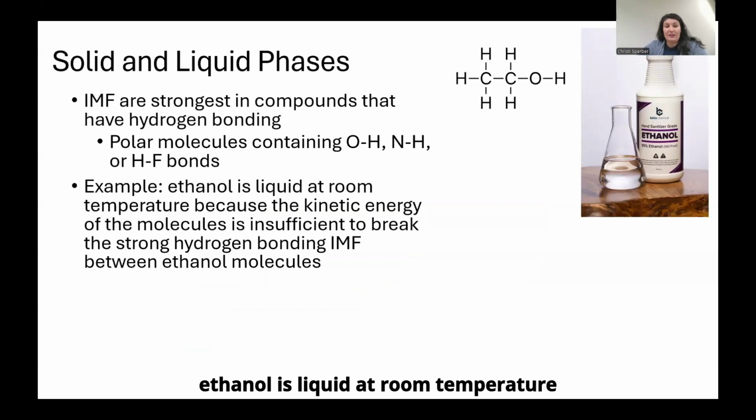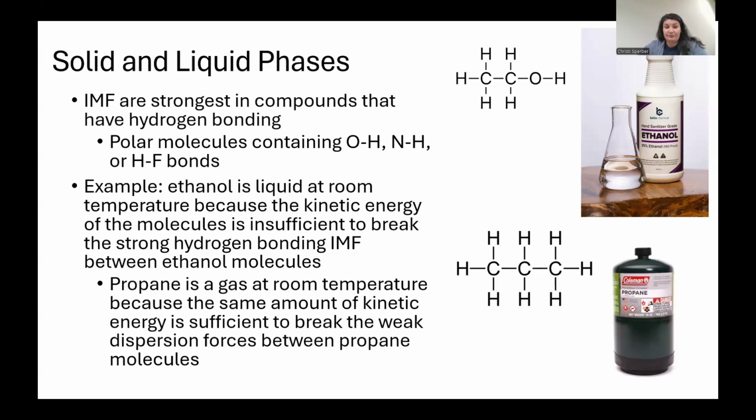For example, ethanol is liquid at room temperature because the kinetic energy of the molecules is insufficient to break the strong hydrogen bonds between the ethanol molecules. Propane is a gas at room temperature because the same amount of kinetic energy is sufficient to break the weak dispersion forces between propane molecules. Propane does not have any oxygen-hydrogen bonds, therefore it does not have hydrogen bonding. It only has dispersion forces, which are weaker intermolecular forces than hydrogen bonds. Therefore, that's why it is a gas at room temperature, unlike ethanol, which is a liquid.